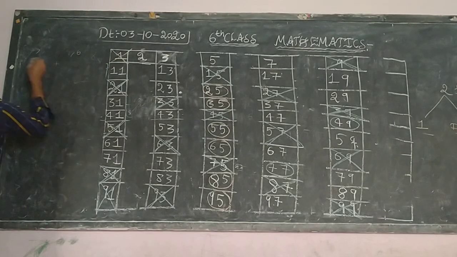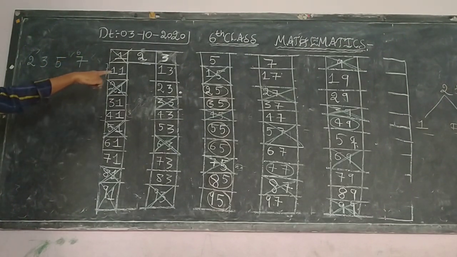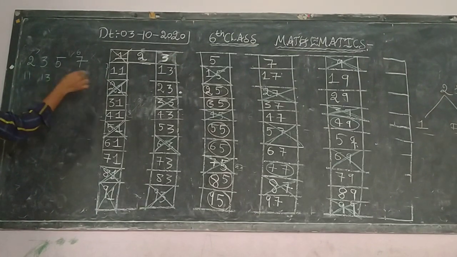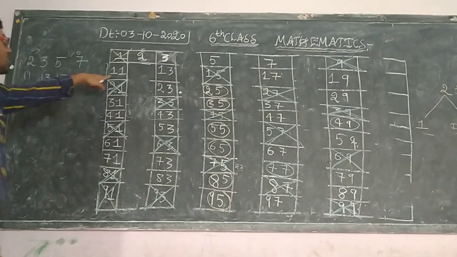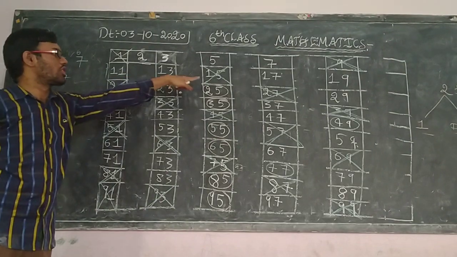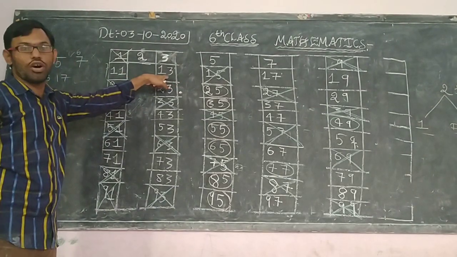In the first line, which numbers are there? 2, 3, 5, 7. Next is the second line: 11, 13, next 17. If you have pen and paper, you also write down on the paper which numbers are without any circle or cross or boxes.